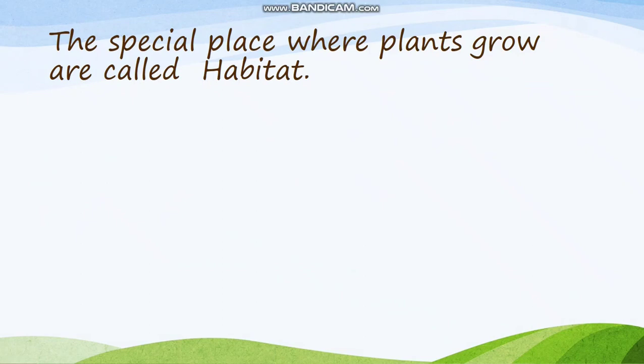The special place where plants grow is called a habitat. Plants differ from each other depending on where they grow. The place where you live is known as your habitat. Like if you live in your home, then your home is your habitat.